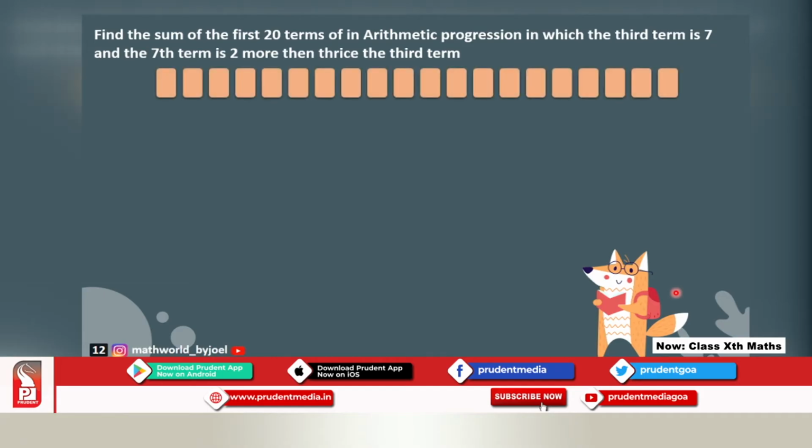So, 20 terms, right? So, 20 cards placed. Which card am I turning first? In the arithmetic progression, we are turning the third card. When I turn the third card, what would be the value? It would be A3, right? This is the formula that you need to use to solve it. But do I have the value of n? Yes, 20. Do I have the value of a? No. Do I have the value of d? Again, no. So I can't directly start with this formula.